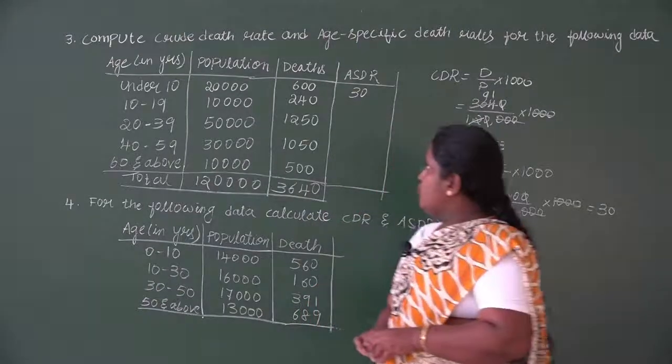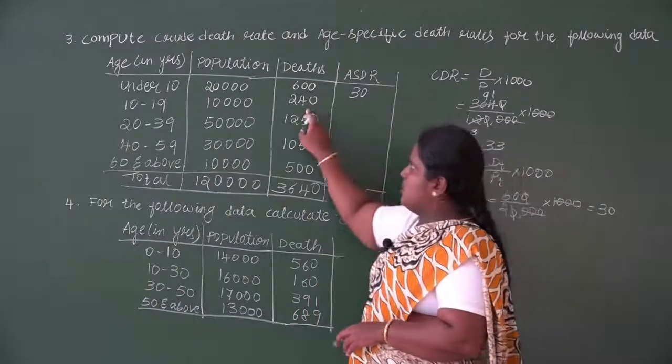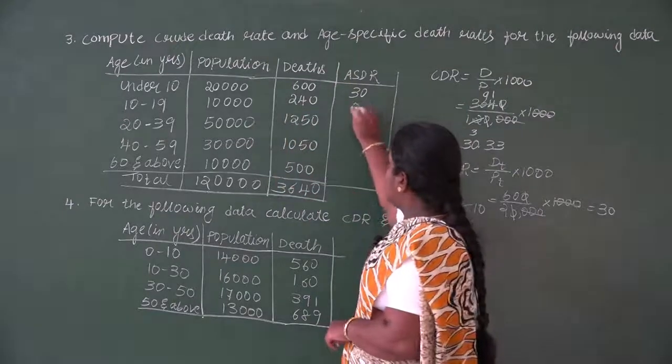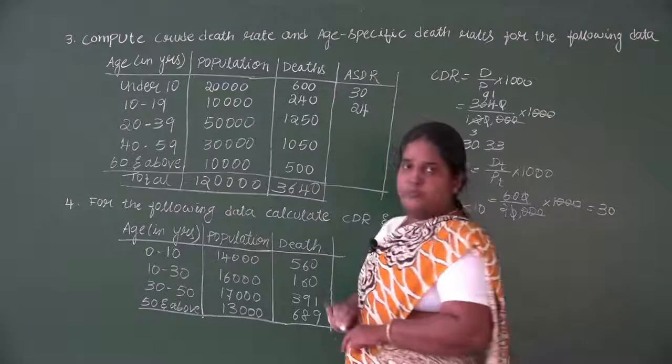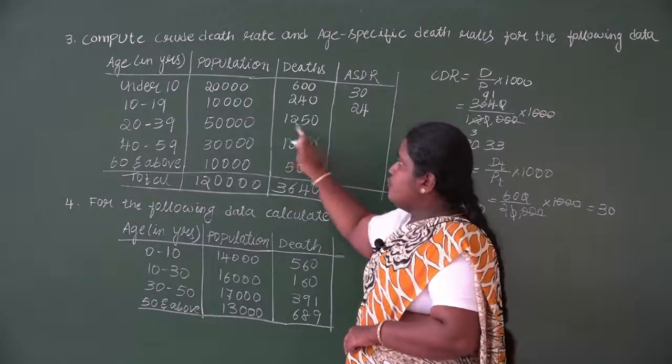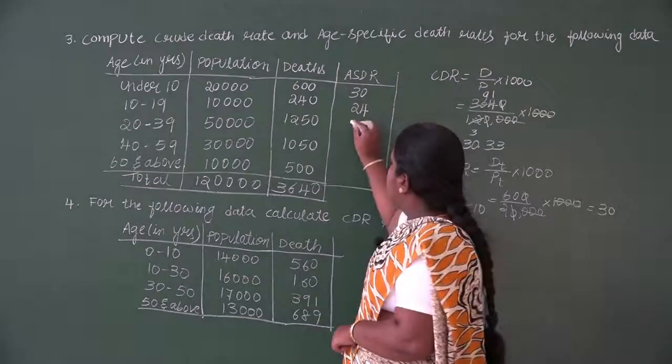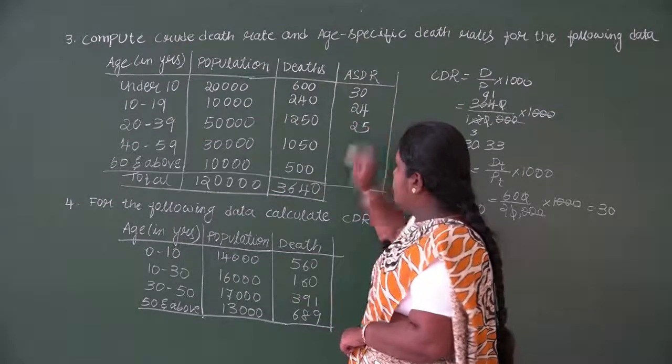Next we'll do it for the next age groups. It is 240 divided by 10,000 into 1000, it is 24. Next, 1,250 divided by 50,000 into 1000, it is 25.